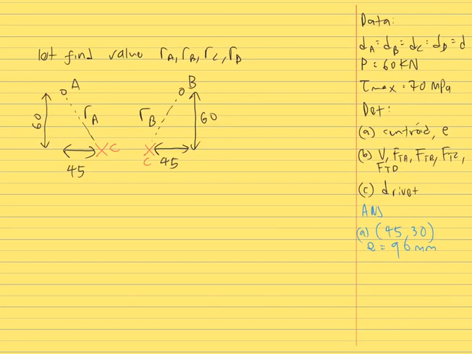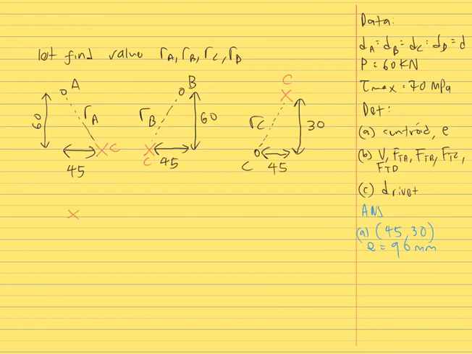Then for rivet C, this is the centroid and this is rivet C. So the distance between centroid and C is RC, and on the Y axis it is 30, and the distance in terms of X axis is 45.